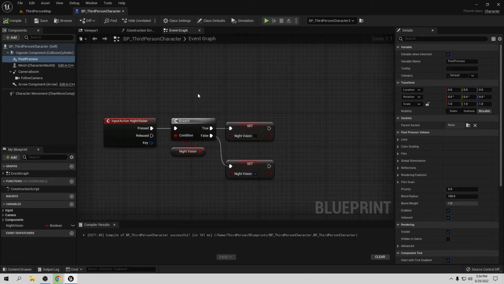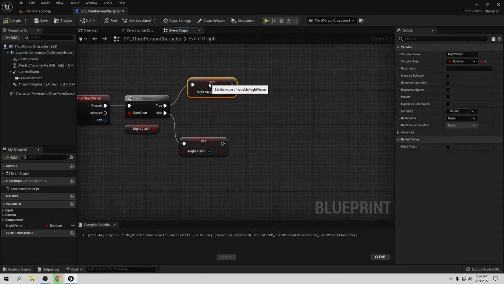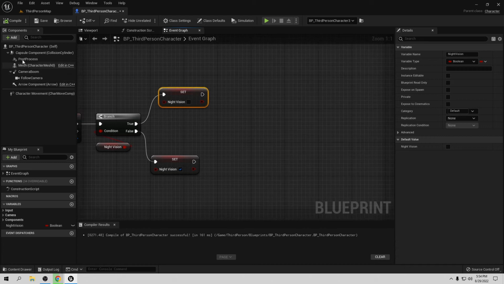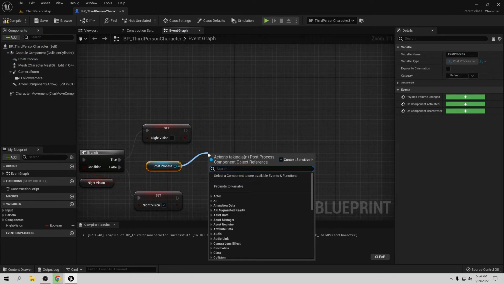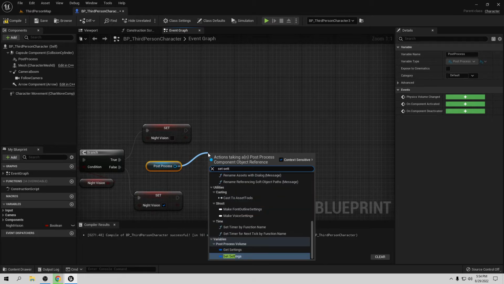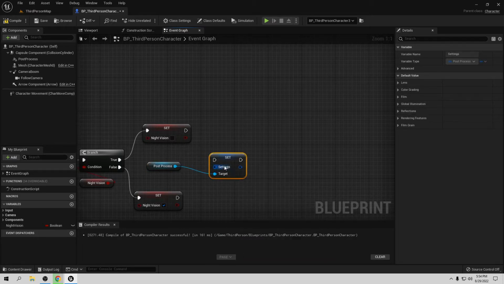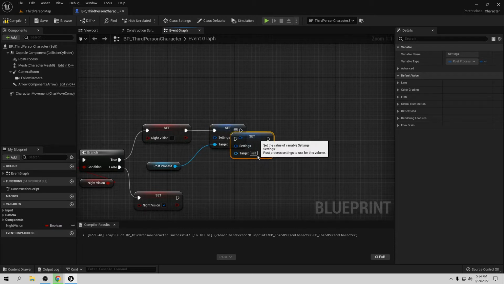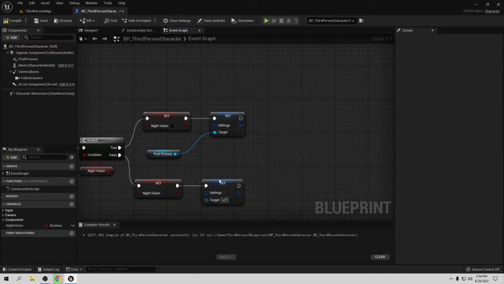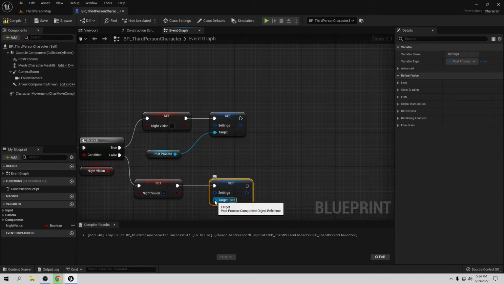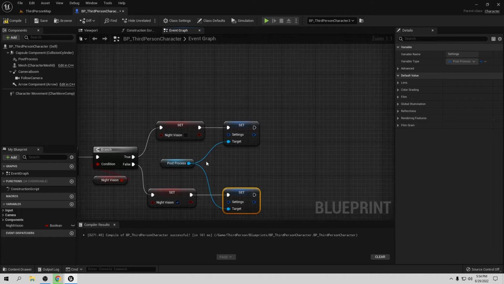Let's go to the event graph. Now let's put it like this. Let's put the post process here, and here we want to set the settings, because we want to modify a few things. So let's put it in here, and also we can copy and paste right here. Okay, so let's connect the target with post process, and also if we are not in night vision, we want to set it back to normal.